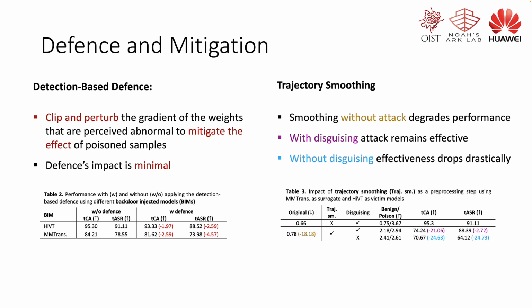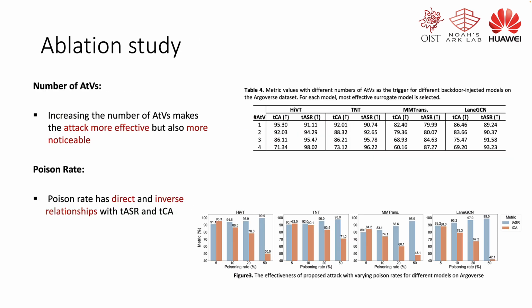Additionally, we experiment with trajectory smoothing, which is a pre-processing step serving as a defense mechanism. From the result, we can conclude three points. First, trajectory smoothing, even without any attack, degrades the performance, though it is meant to mitigate potential backdoor attacks. Second, with the disguising step, the proposed attacks remain effective and the impact of the trajectory smoothing is minimal. And third, without disguising, the attack effectiveness drops drastically, showcasing the effectiveness of the proposed disguising step.